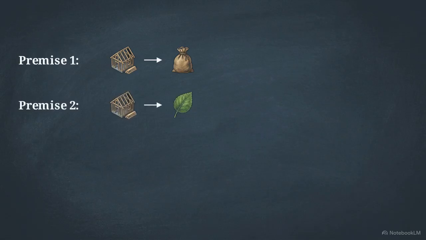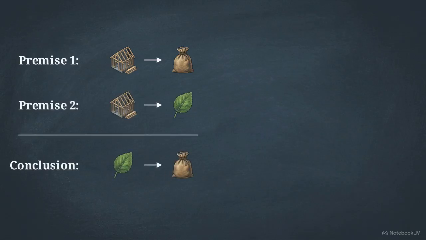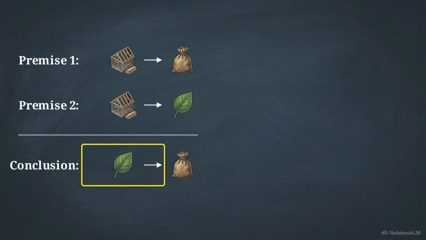Let's test this with an argument you might actually hear. Premise 1. Newly constructed homes are very expensive. Premise 2. New homes are very energy efficient. Conclusion. So an energy efficient home is going to be expensive. Look closely at the conclusion. It is making a universal, sweeping claim about all energy-efficient homes. To see if that claim holds up, we trace it back to the premise to see where it came from.